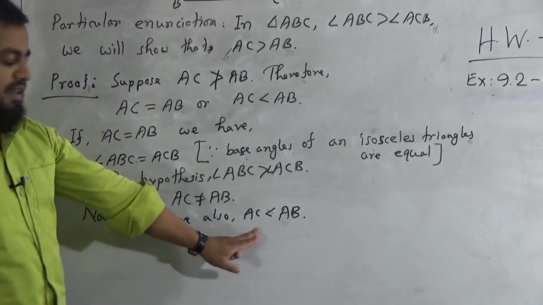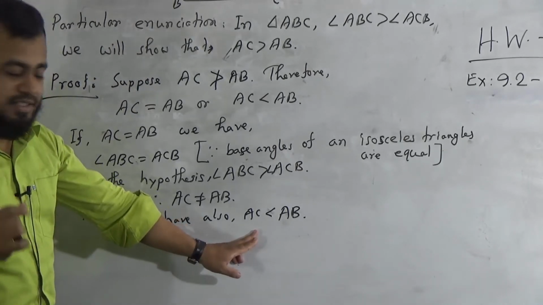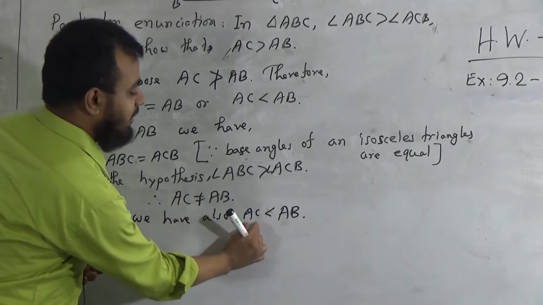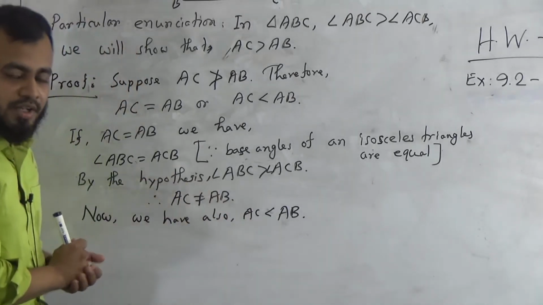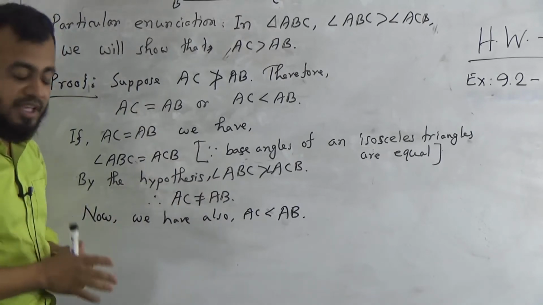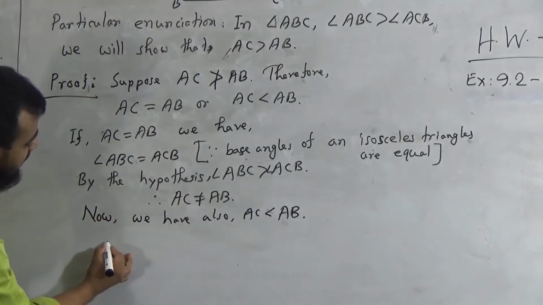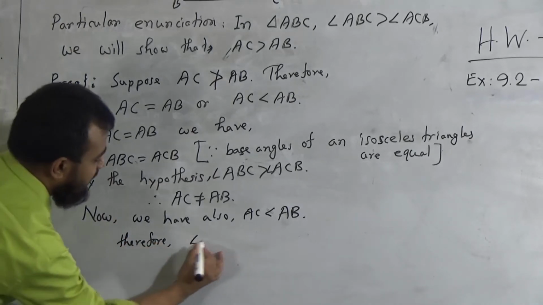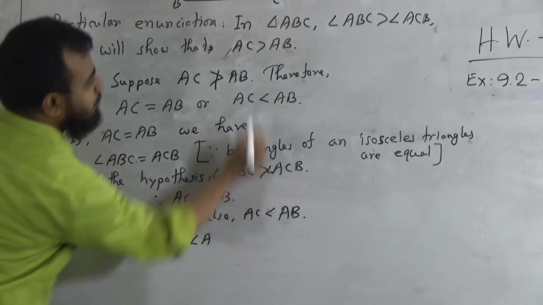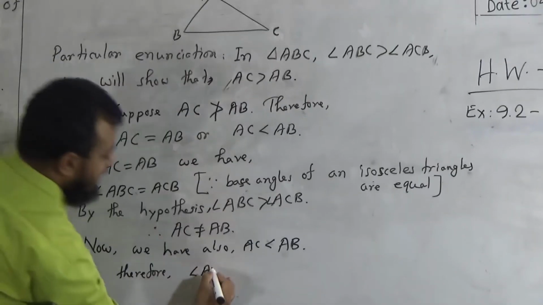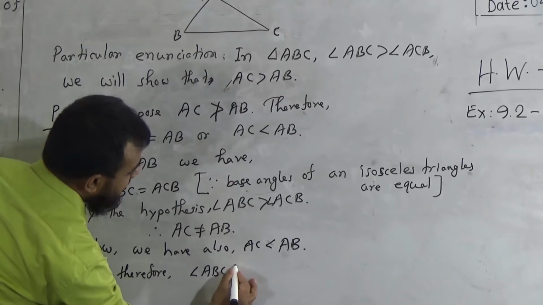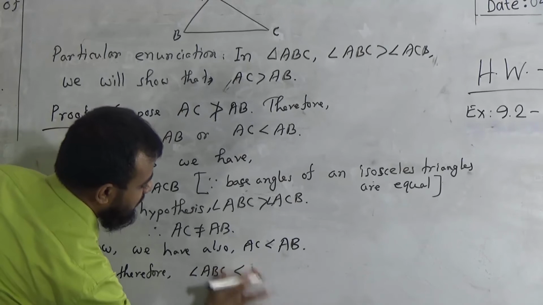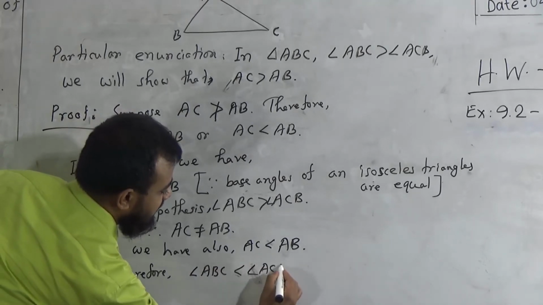If AC is less than AB, then the side whose length is smaller has a smaller opposite angle. So therefore, the angle opposite AC, which is ABC, is less than angle ACB.